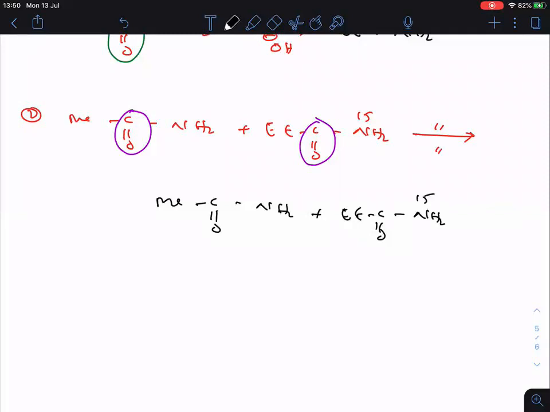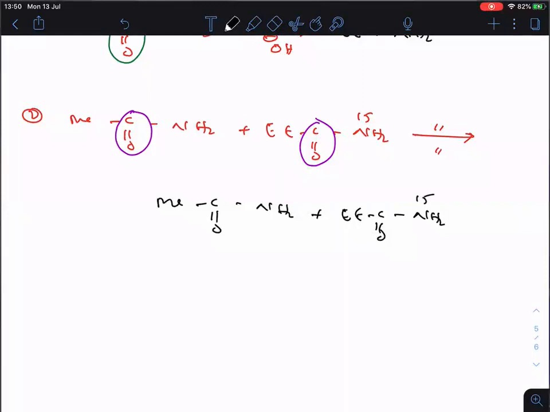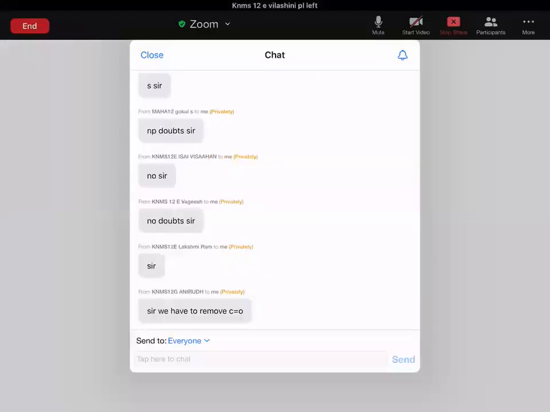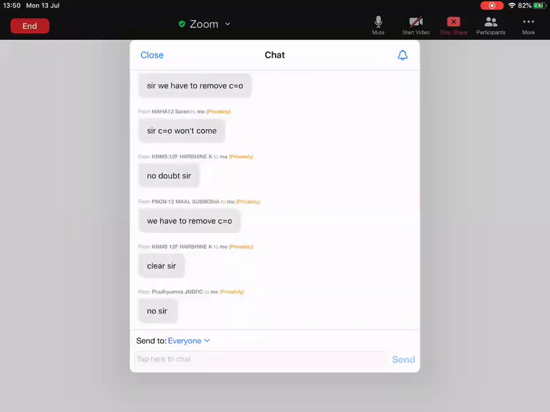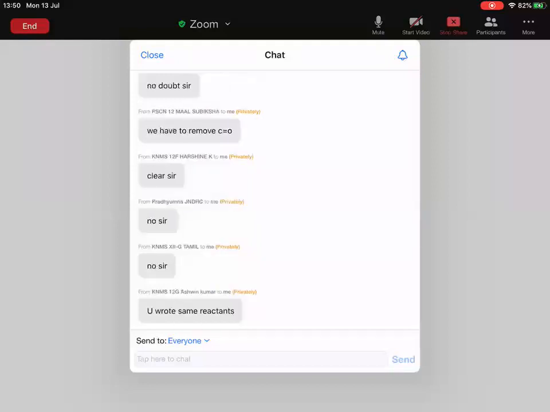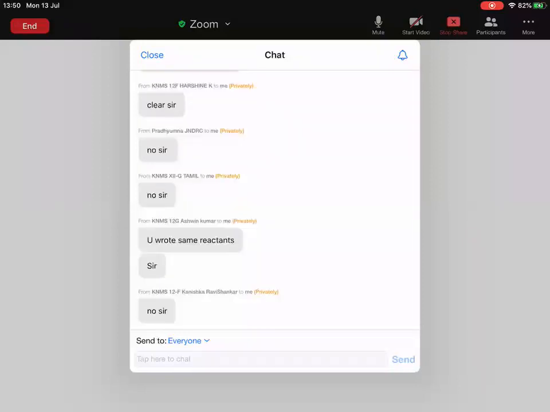Clear everyone? Any doubt in this question? Yes, you have to remove the C double bonded O. There is a small trick here. Oh, sorry.